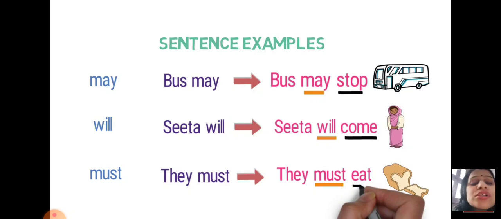Basically, it cannot stand alone. It needs other verbs to explain the meaning. But the difference between main verbs and auxiliary verbs is that main verbs can stand alone, but auxiliary verbs cannot stand alone.